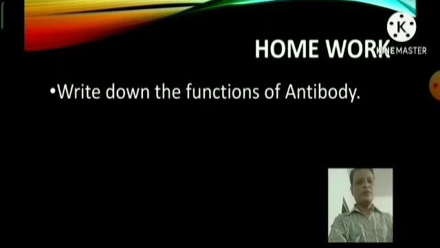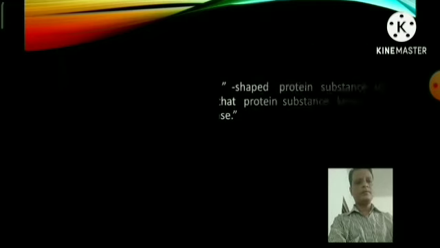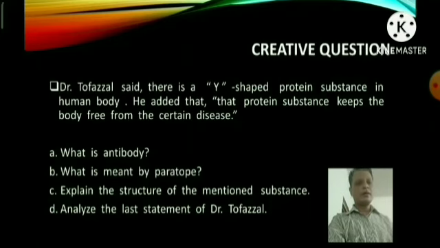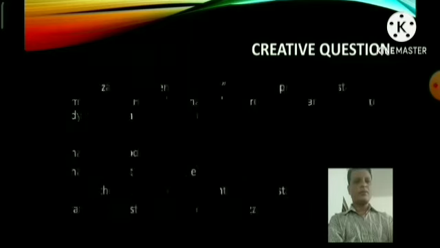Now the homework: write down the functions of antibody. The creative question: Dr. Tofazzal said there is a Y-shaped protein substance in the human body. He added that this protein substance keeps the body free from certain diseases. A. What is antibody? What is meant by paratope? B. Explain the structure of the mentioned substance. We analyze the last sentence of Dr. Tofazzal.